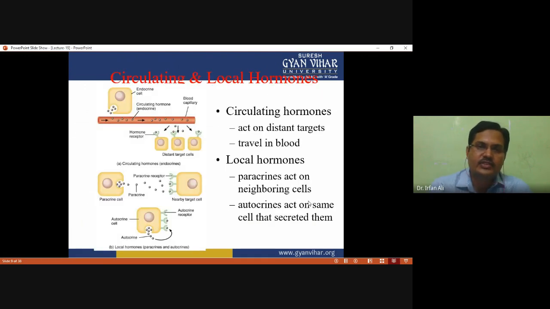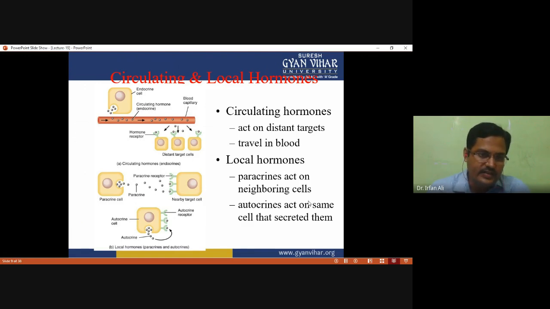In this way, you have to see how the hormones circulate, and that there are various types of signaling. As in the first figure, the endocrine cell releases its secretion into the blood, and through the blood it reaches its target cell, which is located at a far distance. At that time the term used is endocrine signaling.